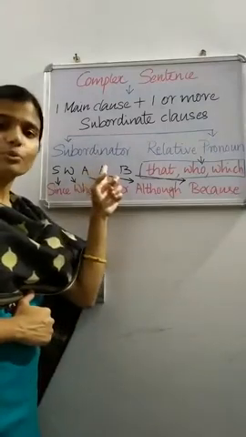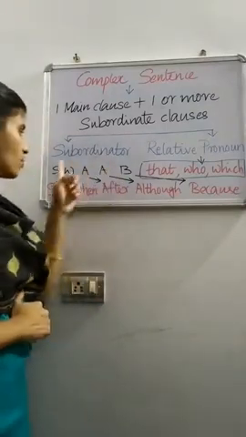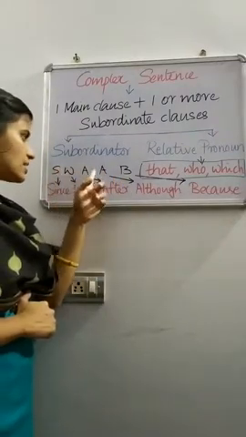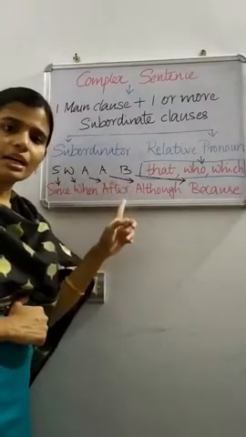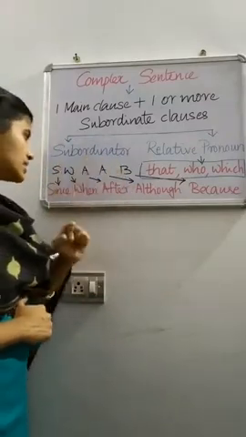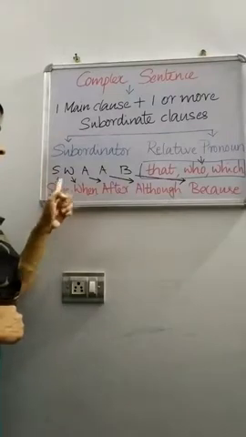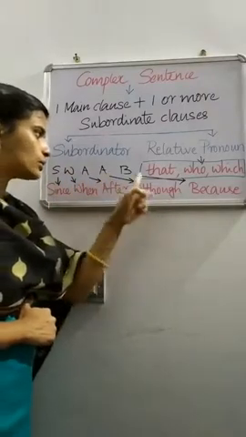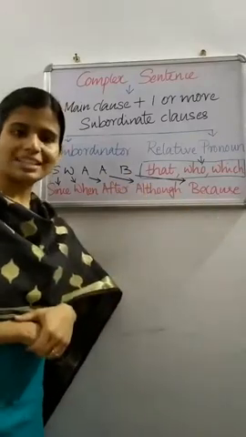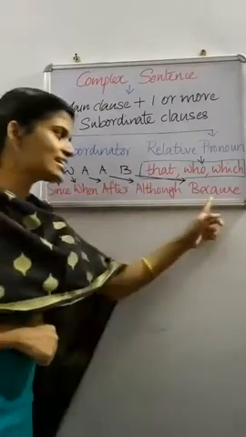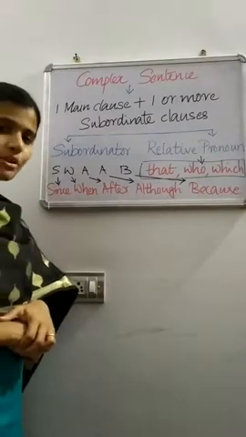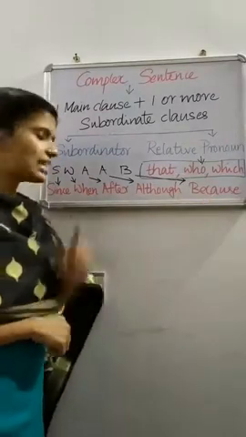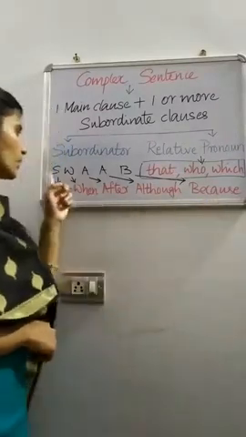There is an easy way to remember the subordinators. Just remember the word SWAAB. We can expand the letters of the word in order to memorize the subordinators. S stands for since, W stands for when, A for after, A for although, B for because. So these are the subordinators: since, when, after, although, because. This can be easily remembered by remembering the word.